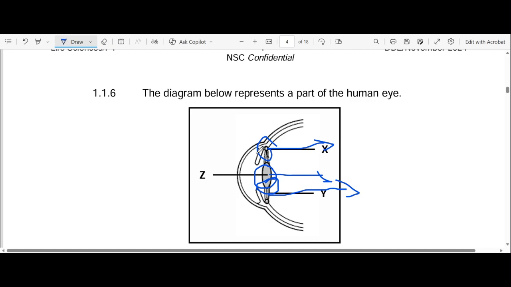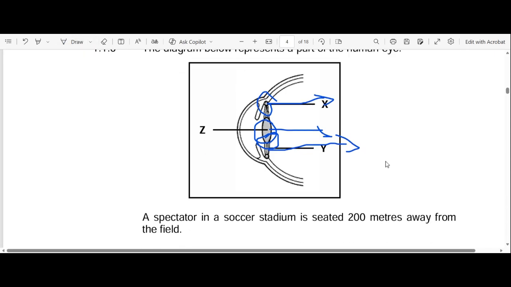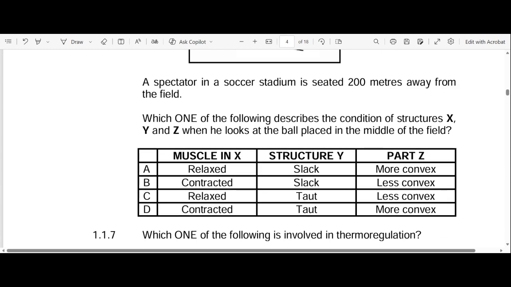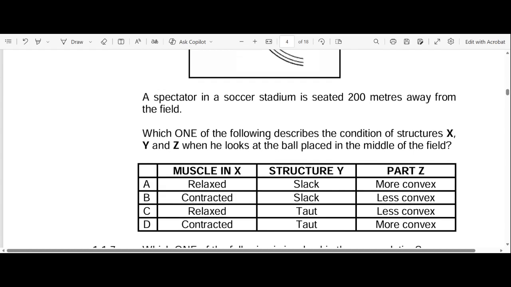Okay, let's go to the question here. We're done analyzing our structure. Let's go to the question. A spectator in a soccer stadium is seated 200 meters away from the field. Already we can analyze the question: this is an object that's further away. Already you're thinking about accommodation.